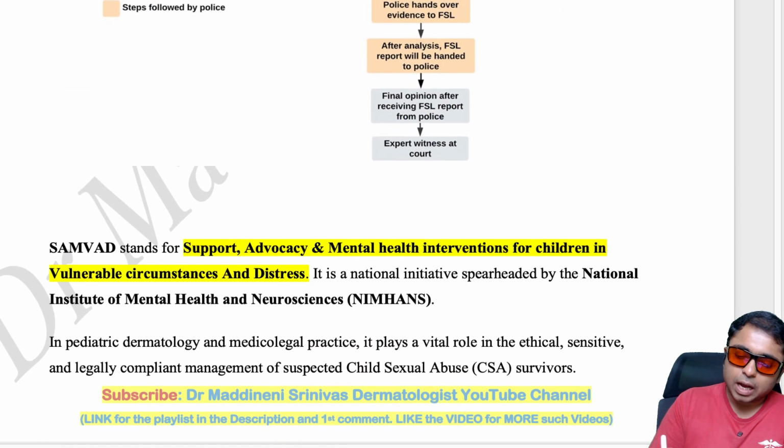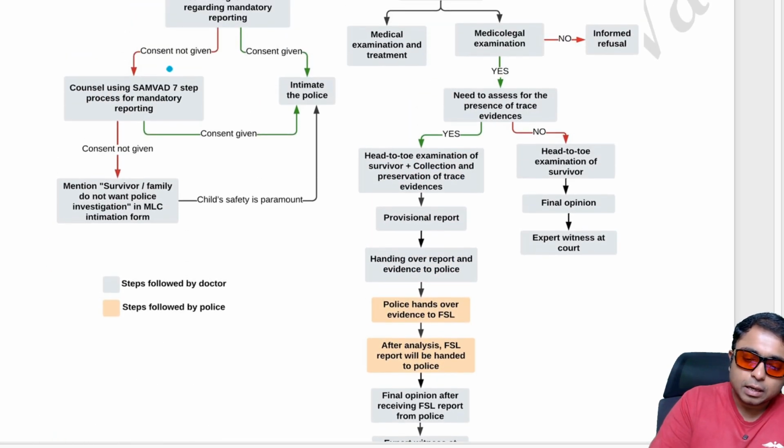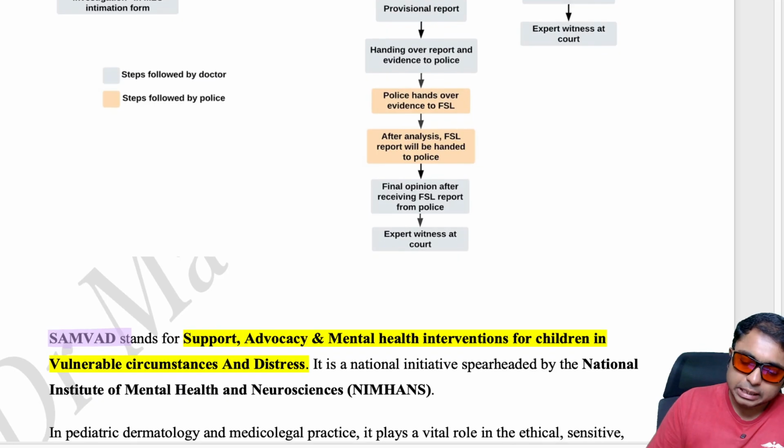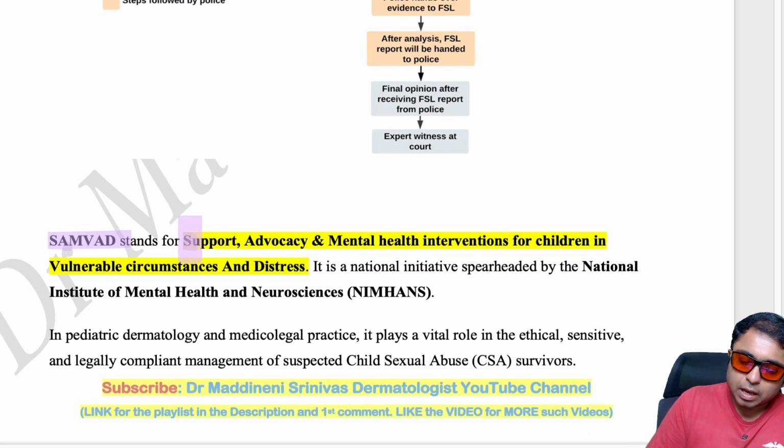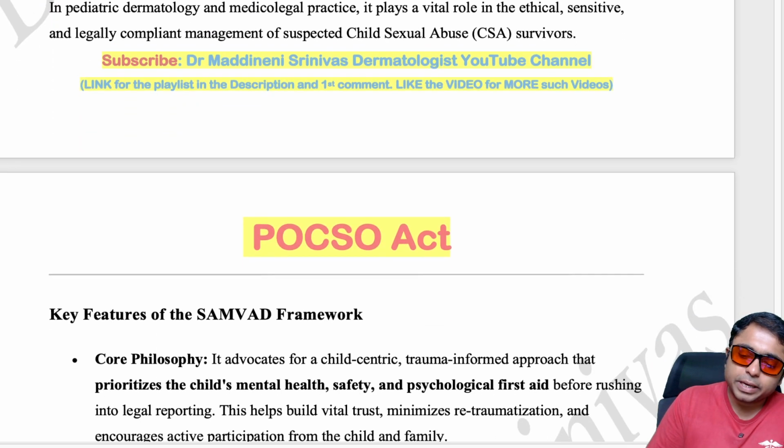Okay. And there is this SAMVAD which is mentioned in this particular flow chart, if you see here. So what is this SAMVAD? It is support, advocacy and mental health interventions for child in vulnerable circumstances and distress. So this is the full form of the SAMVAD. So this is developed by the NIMHANS, so it might also be a future question.